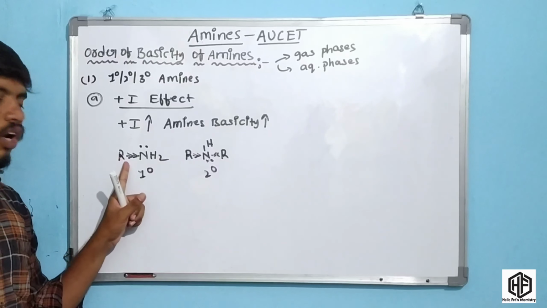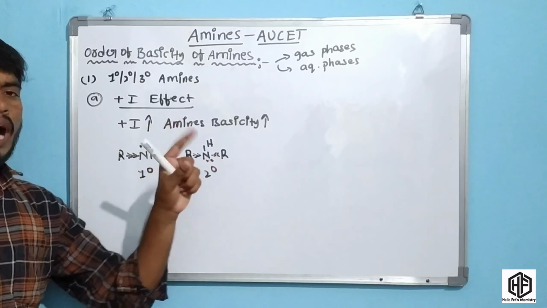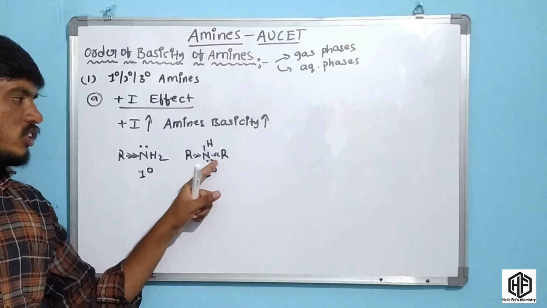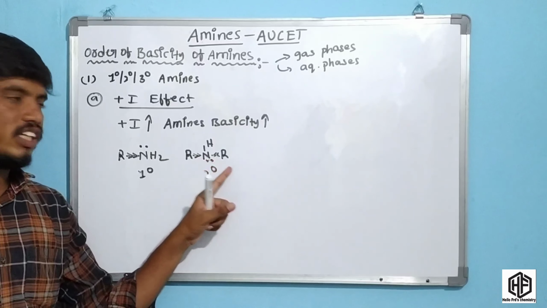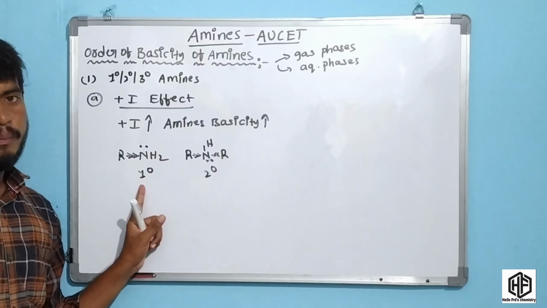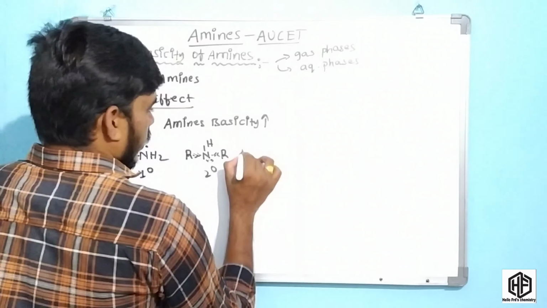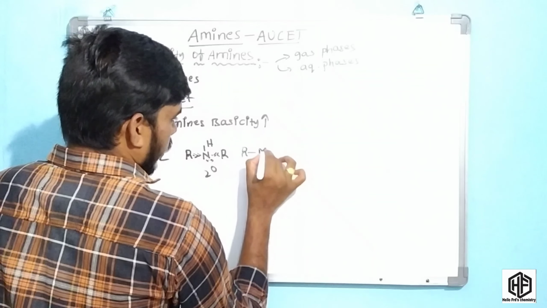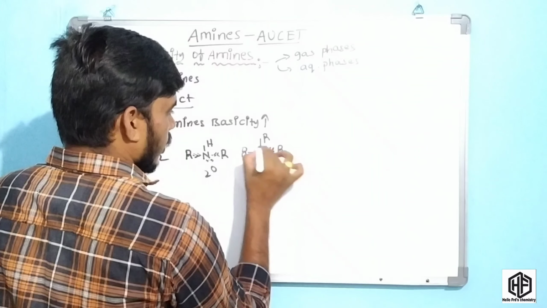In the primary amine, one alkyl group is present. In the secondary amine, two alkyl groups are present. With two alkyl groups present, the nitrogen electron density is very high compared to the primary. Now the other amine is the tertiary amine, in which three alkyl groups are present.